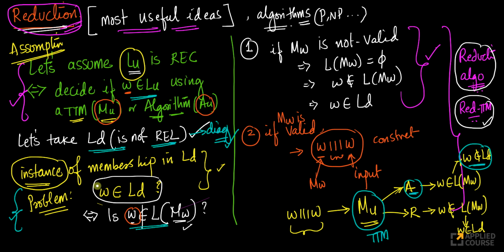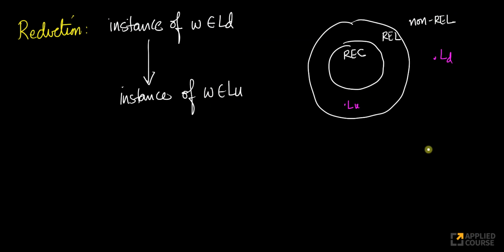Look at this, to take this problem to a problem of determining membership in LU, we use these steps: step 1, step 2, step 3. These steps are called the reduction Turing machine or reduction algorithm. So if I can take an instance of this problem and arrive at an instance of the other problem using an algorithm, what is an algorithm? A total Turing machine. This is called the reduction algorithm or the reduction total Turing machine.